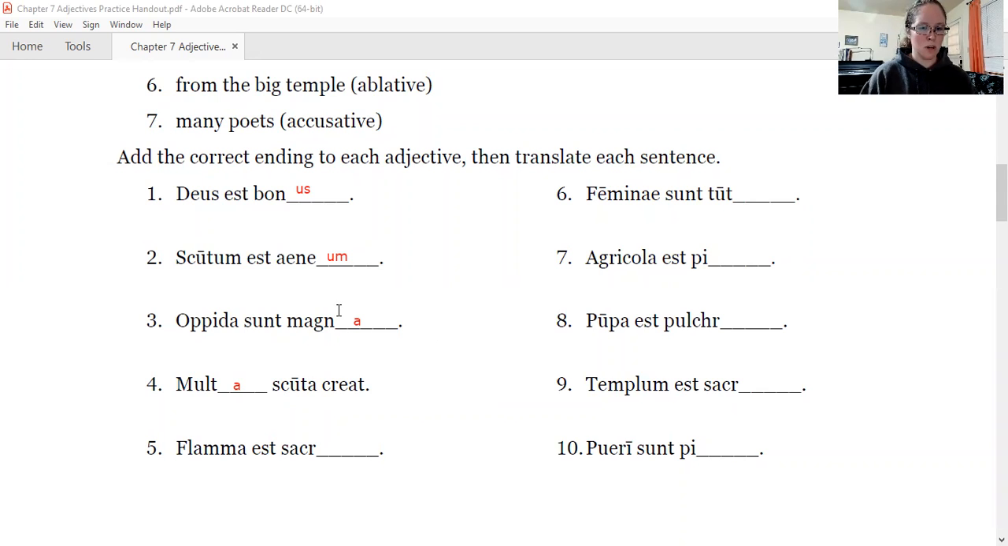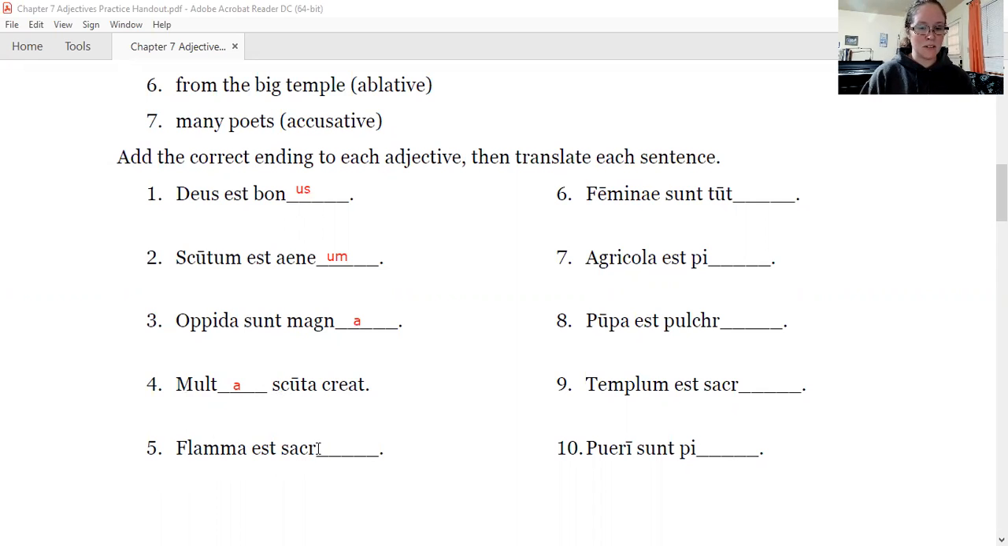I apologize for the scratching. My dog's putting himself to bed. So, multa scuta, many shields, but creat is singular. So creat has to be he, she, or it creates. It can't be they create. So we can't have the shields creating, plus that doesn't make sense. So he creates, and these are in the accusative, he creates many shields.